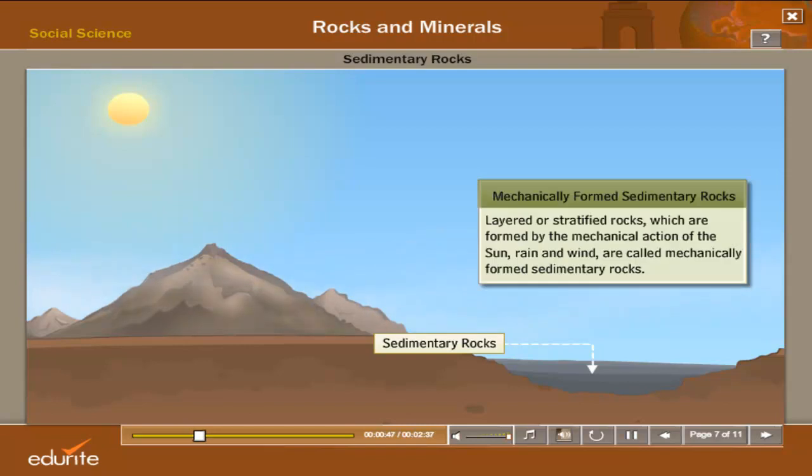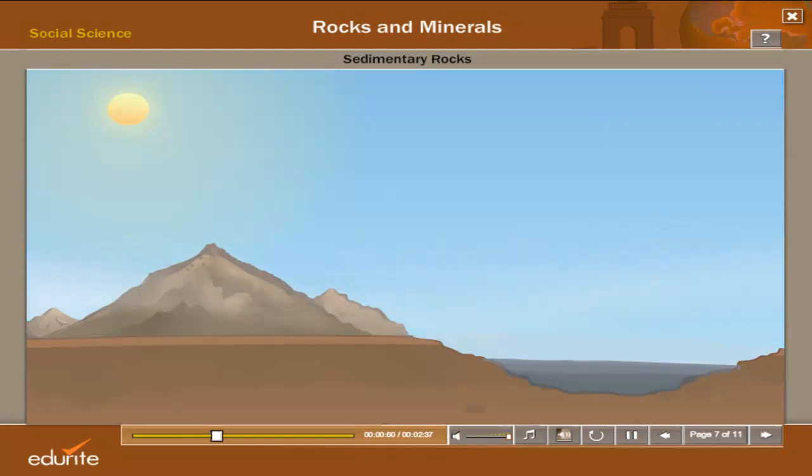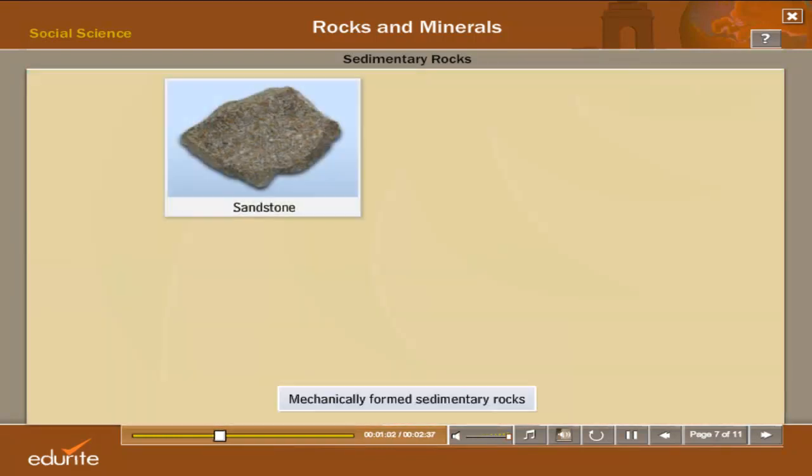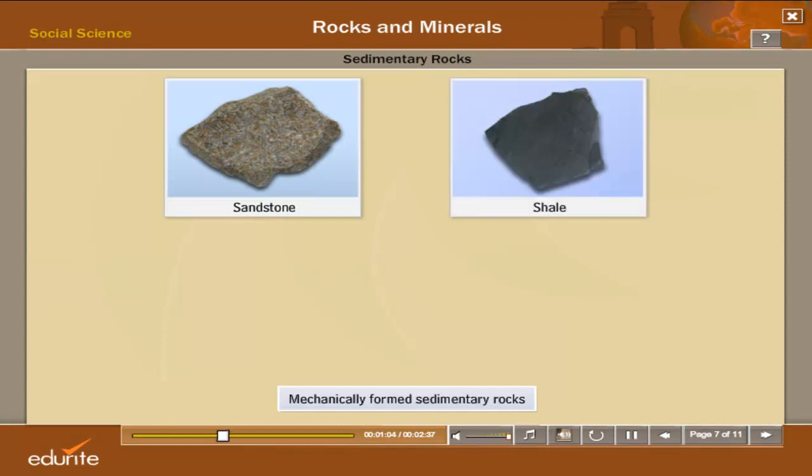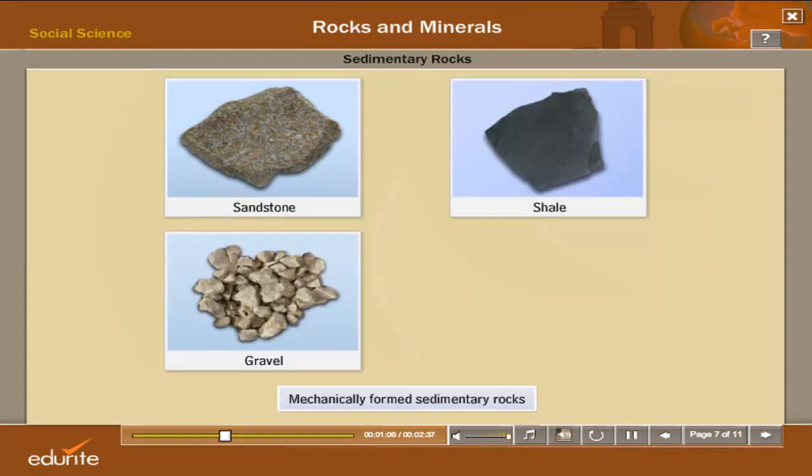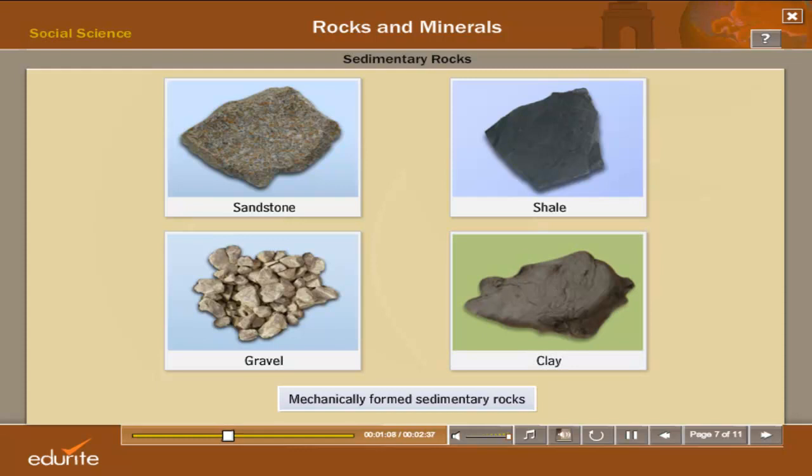Such sedimentary rocks, which are formed by the mechanical action of sun, rain, and wind, are called mechanically formed sedimentary rocks. Sandstone, shale, gravel, and clay are formed in this manner.